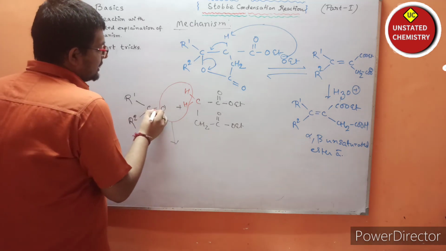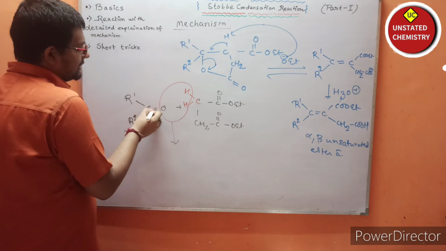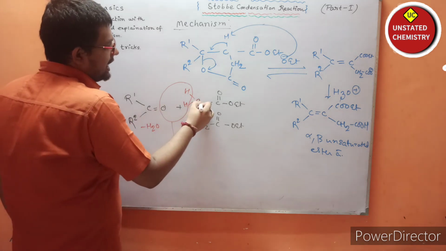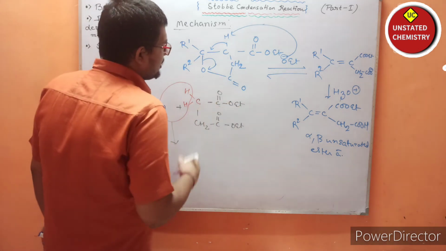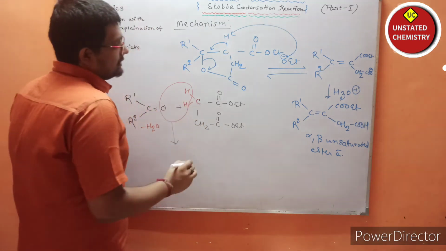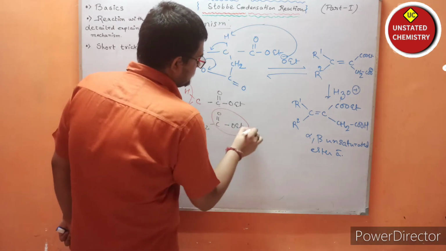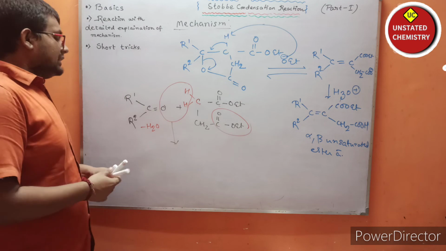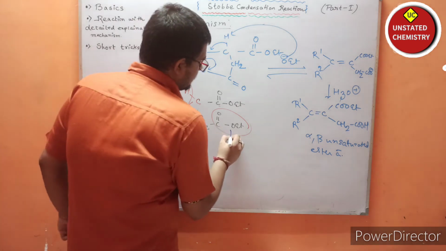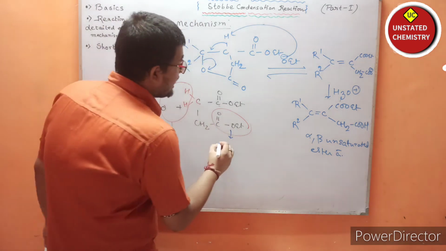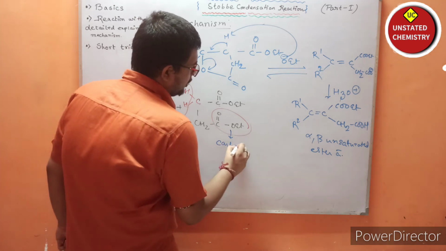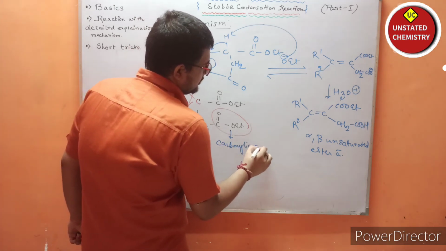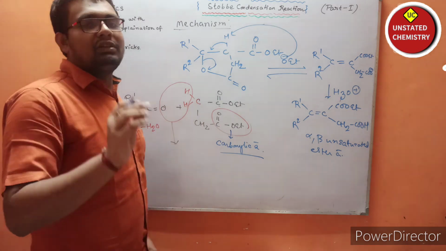If these two hydrogens and this oxygen are eliminated from this system, then basically this carbon will be double bonded to this carbon, and this carbon will attach to this functional group, and a minor change will take place. What? This functional group will be changed to carboxylic acid. This is basically the short trick. This is done without logic.